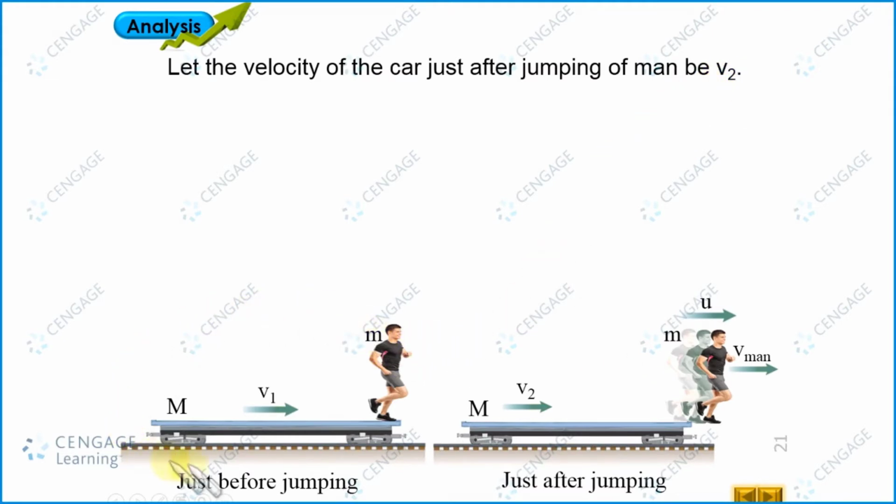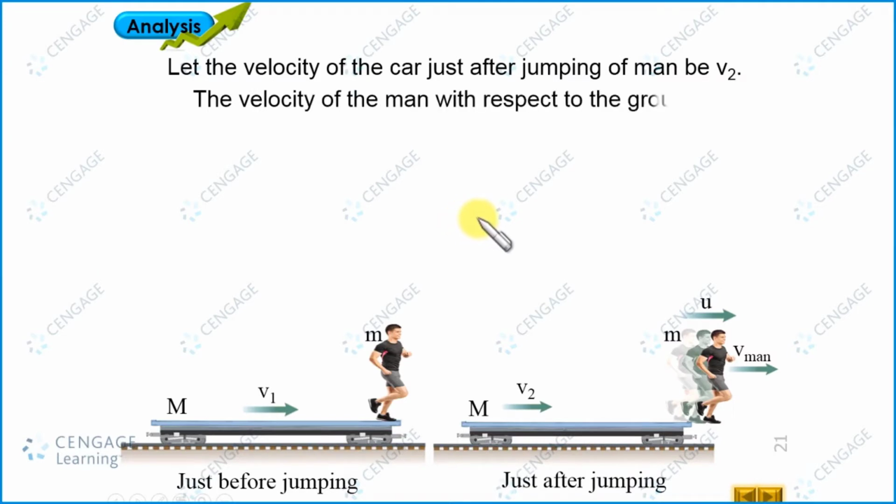Now, if we consider the man and railroad car as a system, we find there is no external force acting on the system in the horizontal direction because there is no friction between the railroad car and rails. But there is friction between the man and railroad car. But this friction is internal in nature. That means it will not make any effect in the conservation of linear momentum of the system. So let us find the velocity of the man with respect to ground, because for conserving the linear momentum we need velocities with respect to ground.